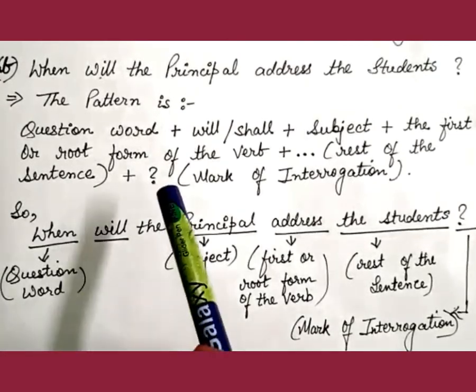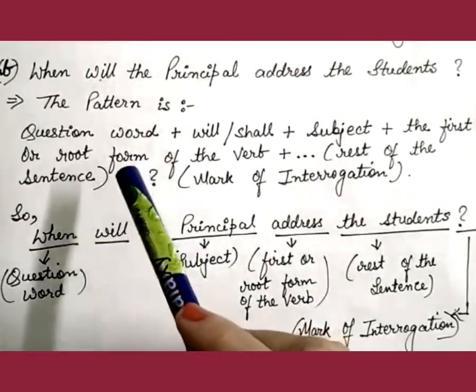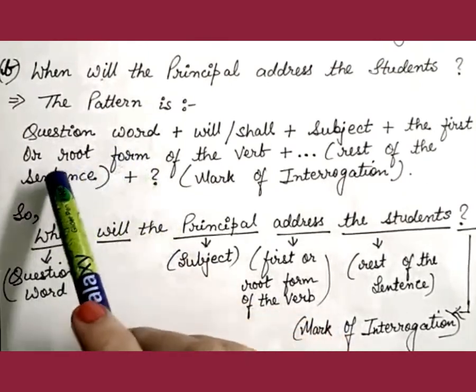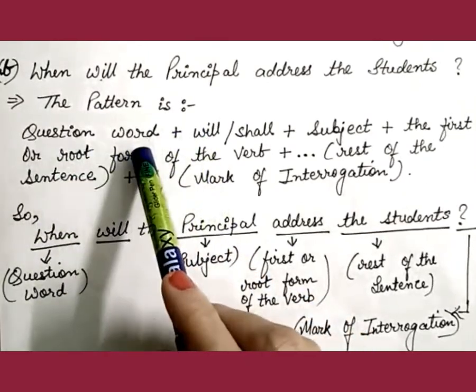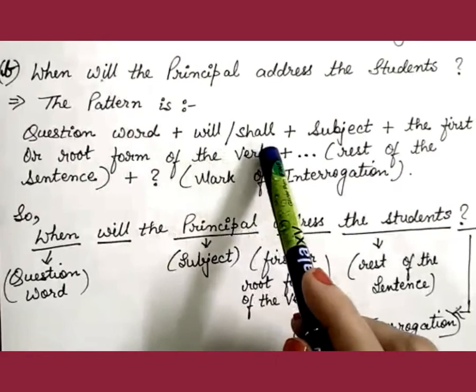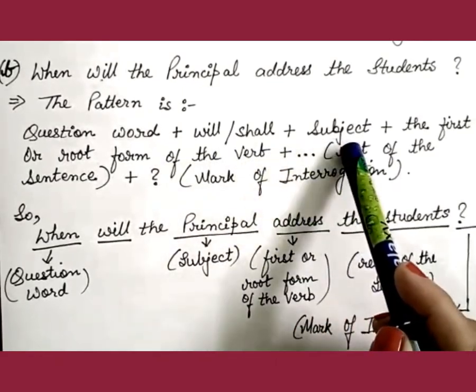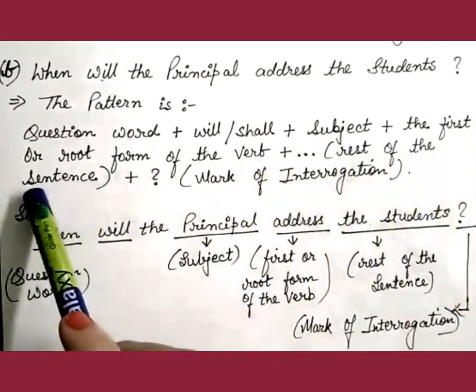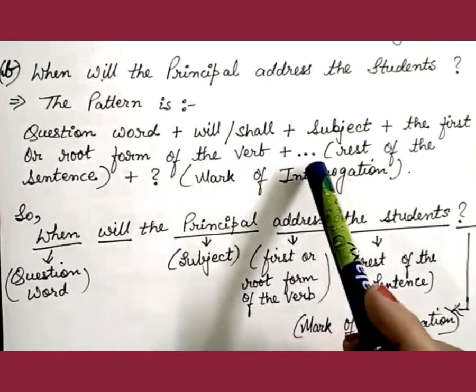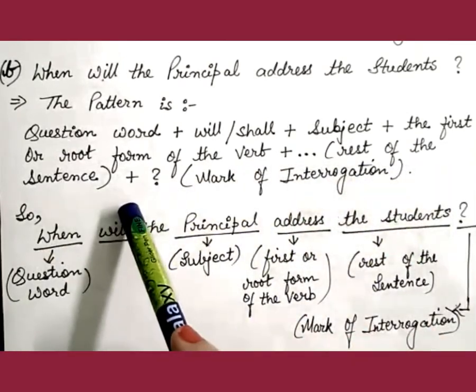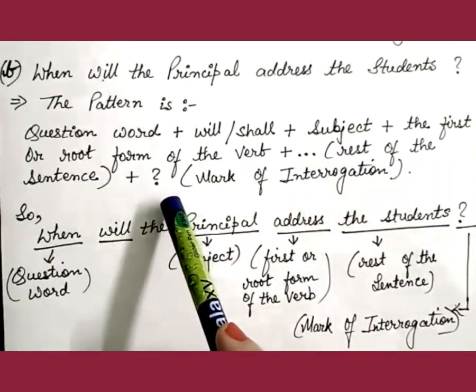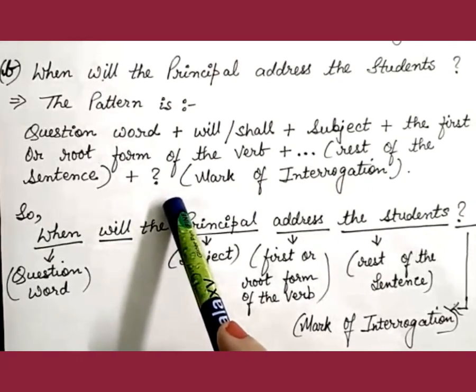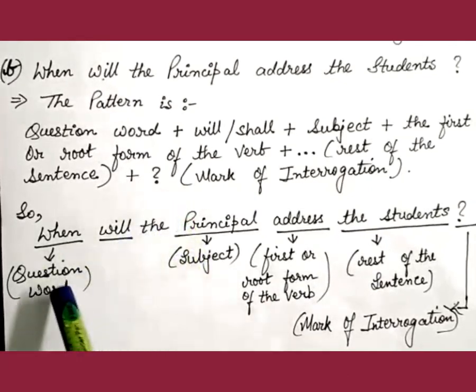Now let's see the second pattern to form an interrogative sentence. The pattern is question word plus will or shall plus the subject plus the first or root form of the verb plus the rest of the sentence followed by mark of interrogation. So put it in the right order.